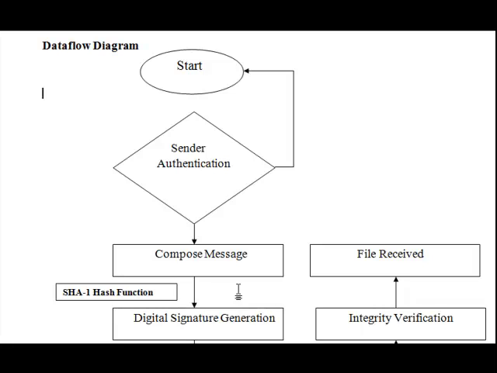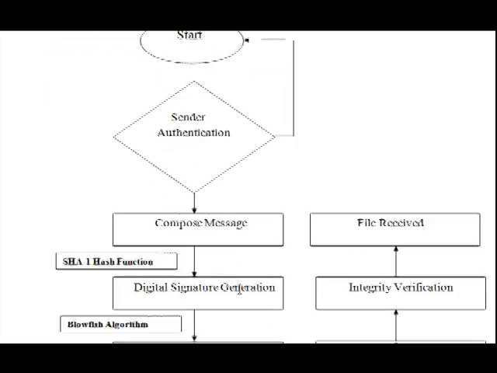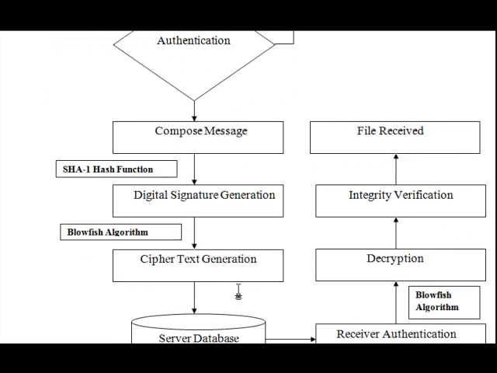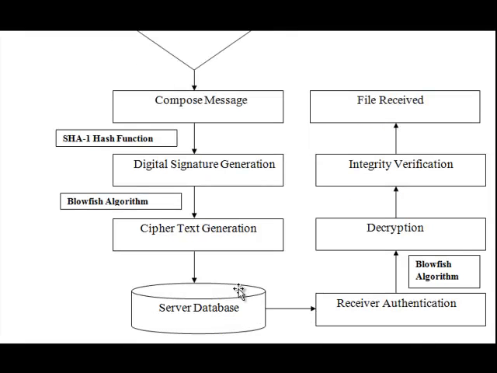Once the message is composed, hash functions are applied to generate the digital signature for integrity verification at the receiver side. Then we use the Blowfish algorithm to encrypt the same message to transfer to the multiple receivers present inside the group. Once the text files are encrypted, the encrypted files are stored in the server database.